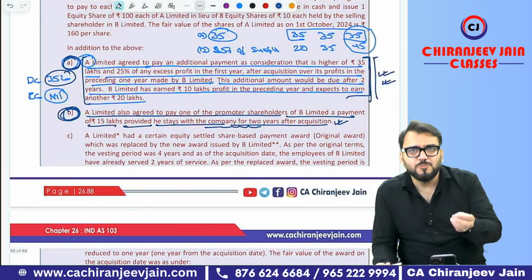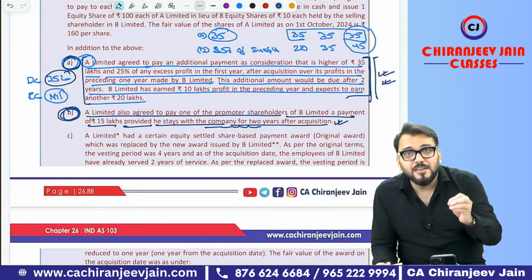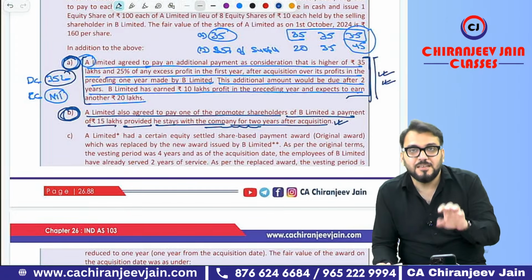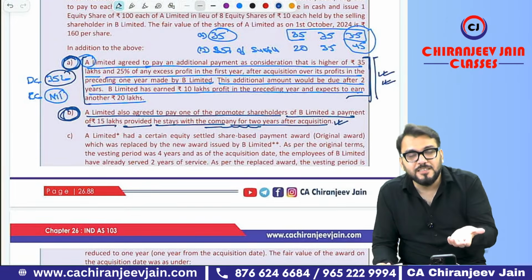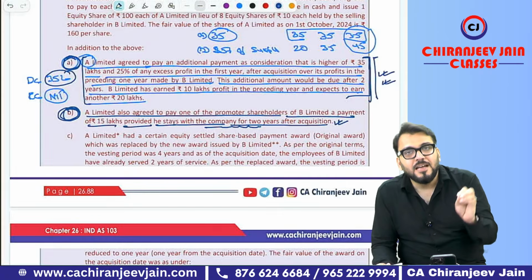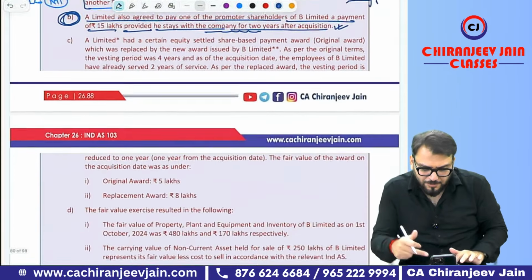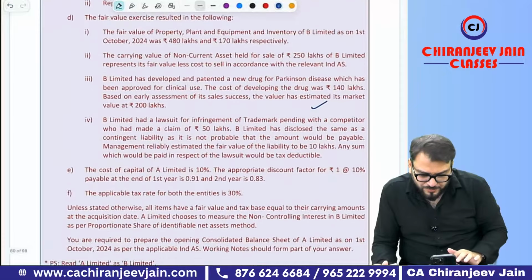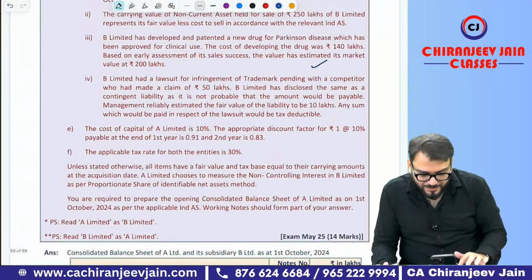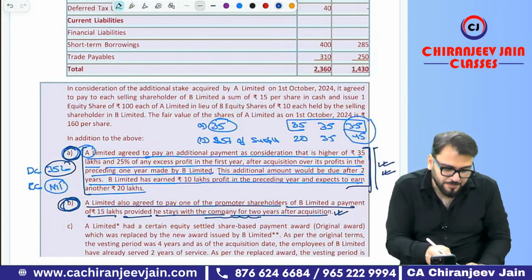Now acquisition cost means what? Any acquisition cost incurred by the acquirer will be charged to the profit and loss account as an expense immediately. That will not be included in the PC. Means what journal entry will we do? Transaction cost account debit, bank credit, and the transaction cost will be charged to profit and loss account. That is the simple journal entry. But in this question, there is no transaction cost. I don't think they have given a transaction cost. I don't know why you are asking that. Got this point?